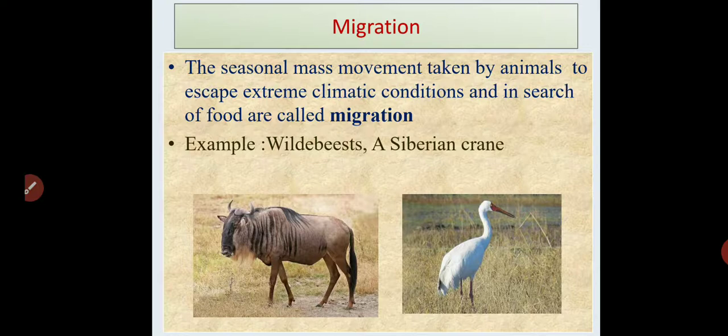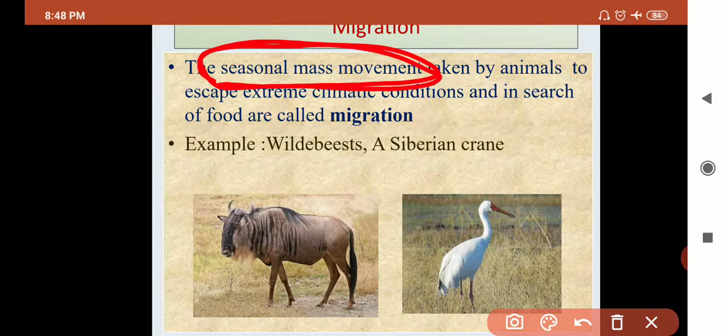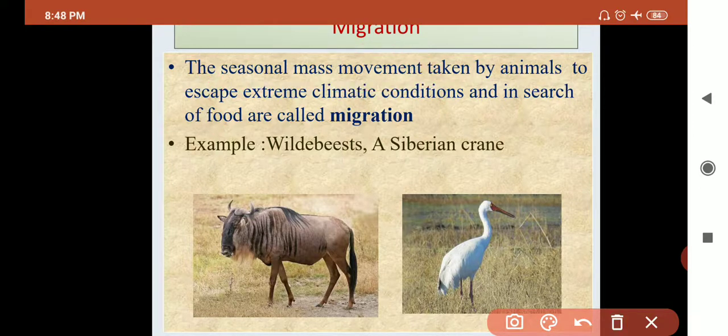What is meant by migration? A seasonal mass movement. કોઈ પણ સિઝનમાં ઘણા બધા એનિમલ એક જગ્યાએથી બીજી જગ્યાએ જાય છે. Why? In search of food. They are going in search of food and in search of a good climate.